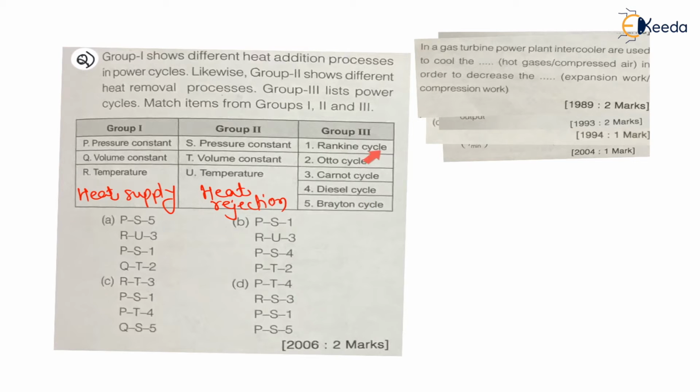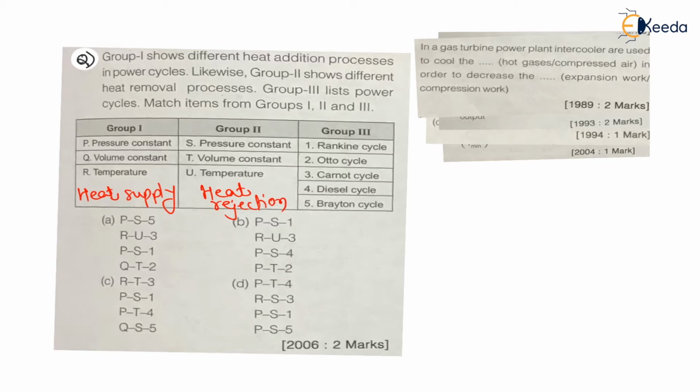Rankine cycle is a steam turbine cycle, Otto cycle is an IC engine cycle used for petrol engine, Carnot cycle is an ideal cycle which is practically impossible, right? Diesel cycle is a compression ignition cycle, an IC engine cycle where the fuel used is diesel. And Brayton cycle is a gas cycle, or gas turbine cycle, also called Joule cycle.